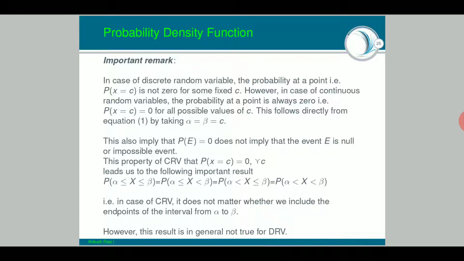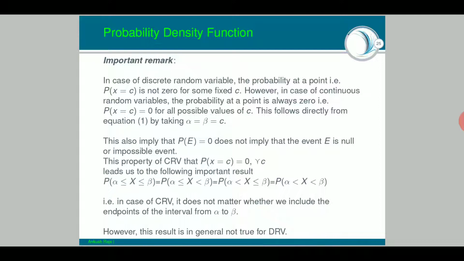However, in the case of a continuous random variable, which we are studying right now, the probability at a point is always 0. In DRV, the probability at a point is not 0, but in CRV, the probability at a particular point is always 0. Why is it so? Just think about it.